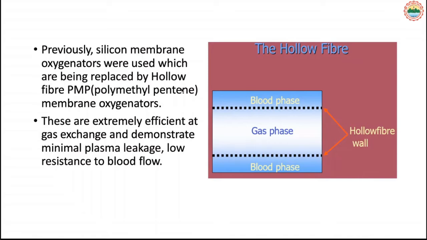In the center there is a gas flow, and in the periphery there is blood. So gas exchange occurs from the center to the periphery. There are a lot of factors that allow us to push oxygen into the blood and CO2 out of it.